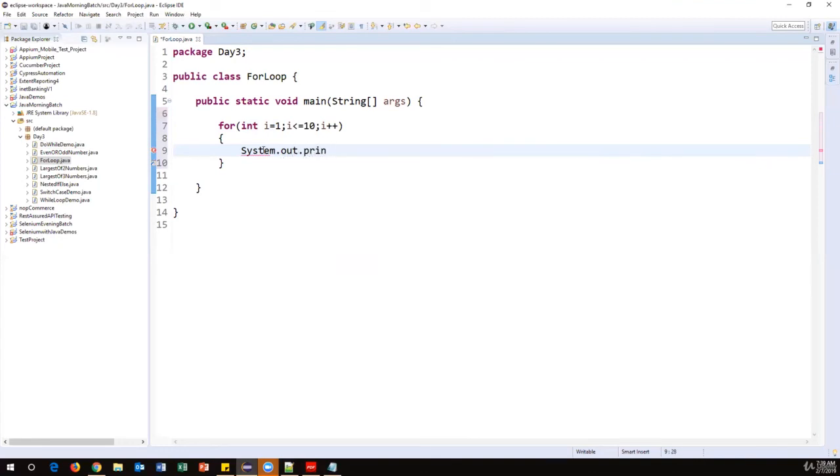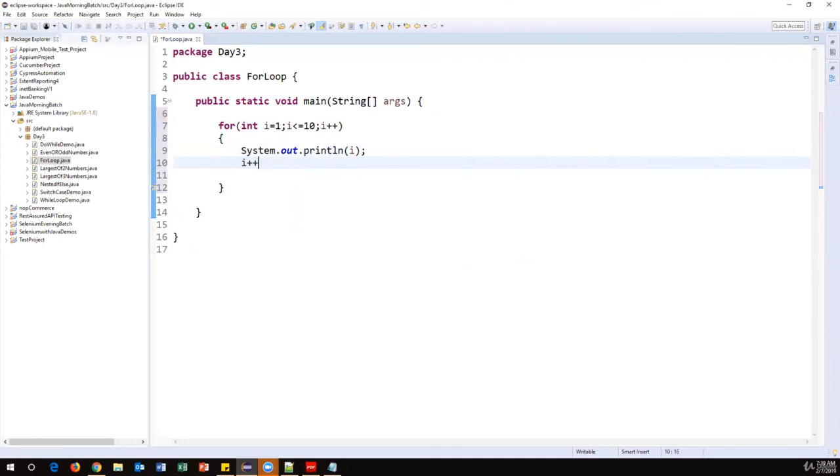System.out.println. You just print only the value of i. And again, we don't need to write incrementation here. Remember, in the while loop and do while loop, we created it like this: incrementation and decrementation we mentioned within the body.